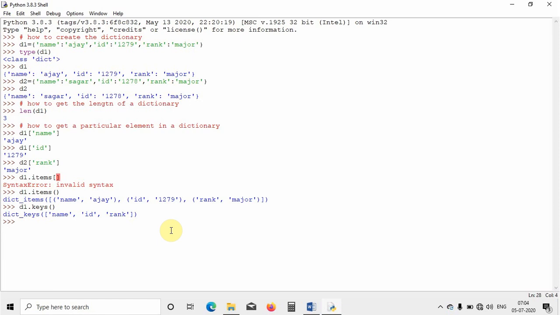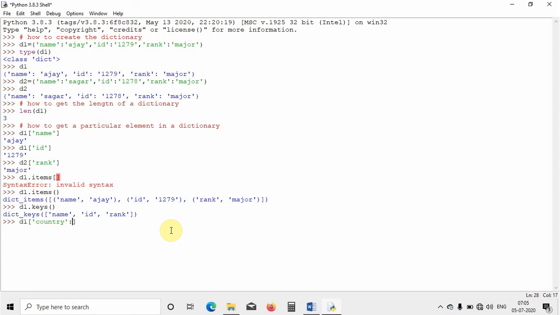Then how can I add a new element to a dictionary? If I want to add a new element, how can I do that? Let us say d1 is the dictionary, and I want to add something else to it. In single quotes I mention rank, then country. This country is the fourth key in d1, and I will mention it like this.